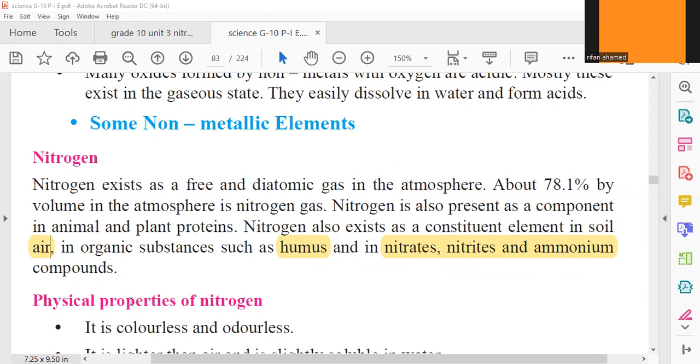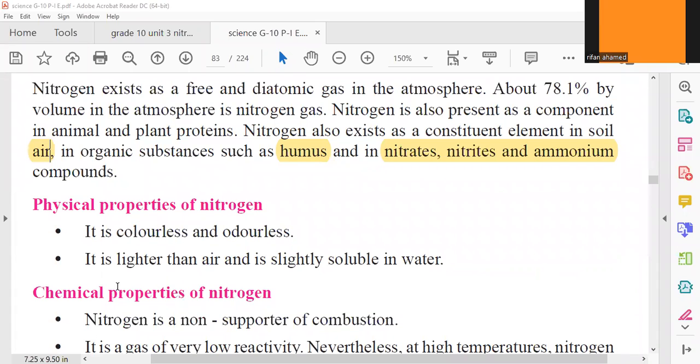Although all these details are there, here they are telling the physical properties of nitrogen. Although they say physical properties of nitrogen, what they have written is the physical properties of nitrogen gas. It is only applicable for nitrogen gas, not for nitrate, nitrite, ammonium-like compounds.